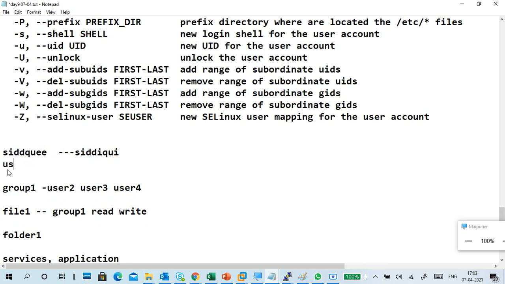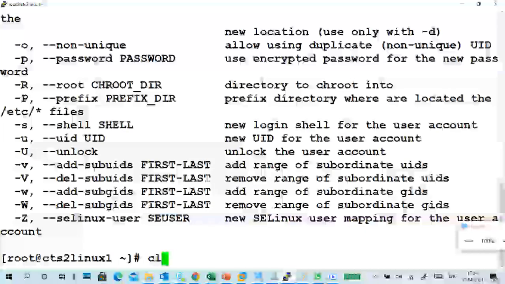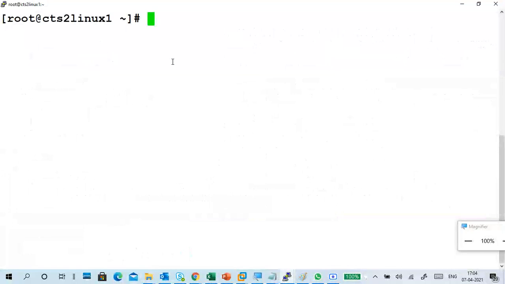So how to change it? Very simple, usermod hyphen l, small l, then the name. So what name do you want to change it to? We'll try directly to see what will happen. First of all, you need a useradd, right?